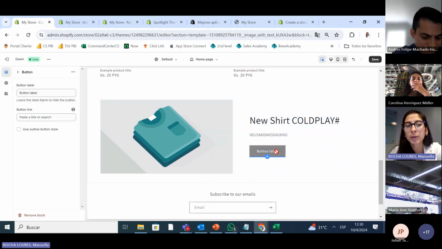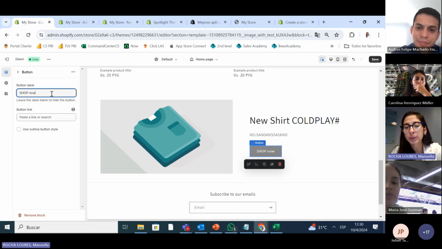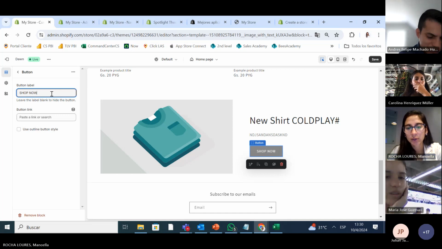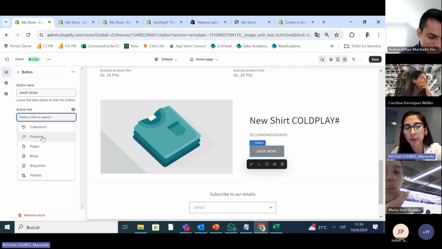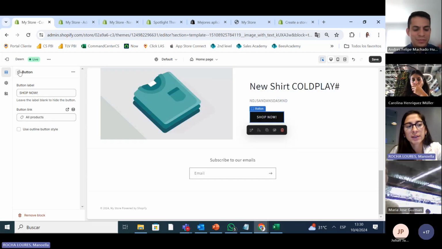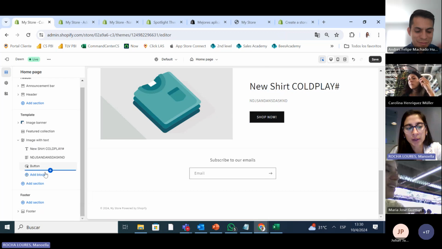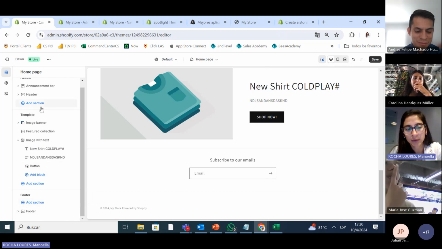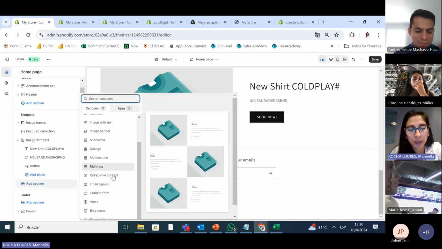What we always want in the button is to say shop now or click here. You always have to have an action. Shop now. And here you put the link of the same product. All products. Okay, so we just added a new section. You can keep on adding; you can see here where it says add section. Let's add another one.